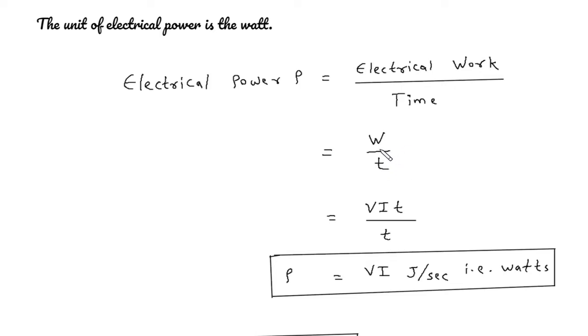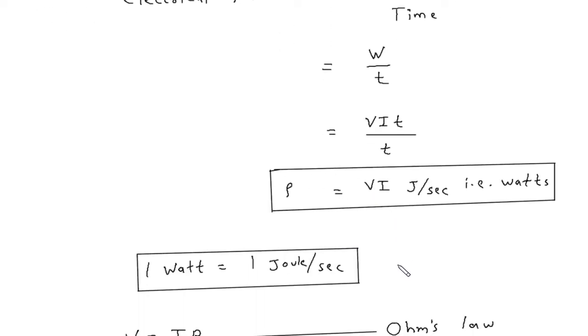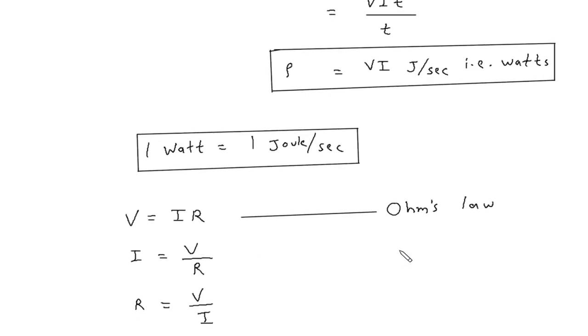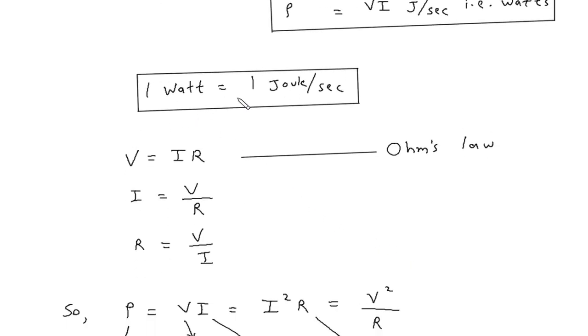We also know that electrical work is equal to VIT. V is voltage, I is current, and T is time. So this time and this time will get cancelled. So we get P is equal to VI, joules per second, that is watts. V is the voltage, I is the current. One watt is equal to 1 joule per second.